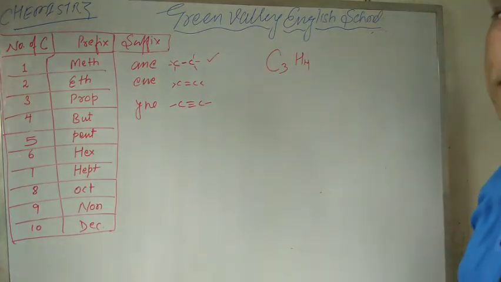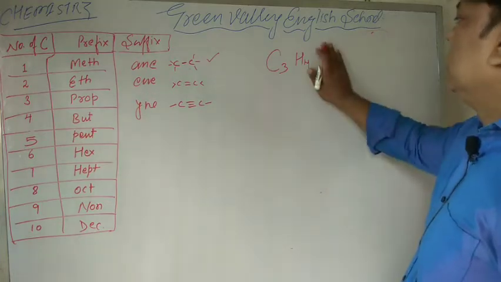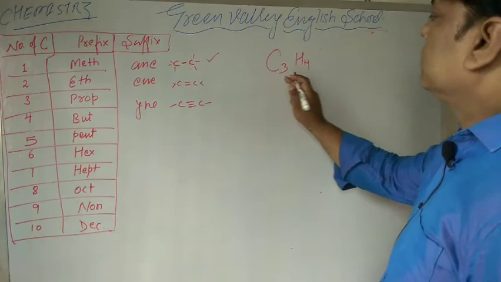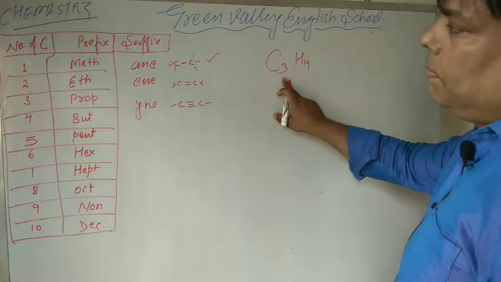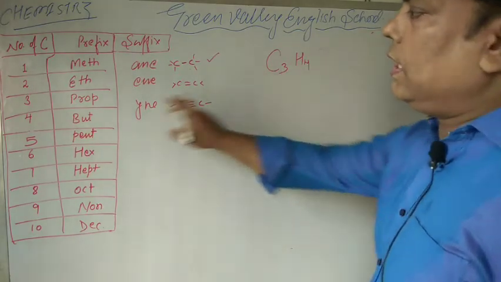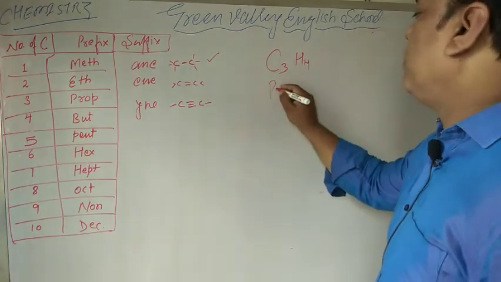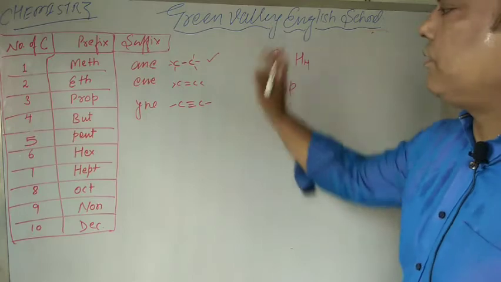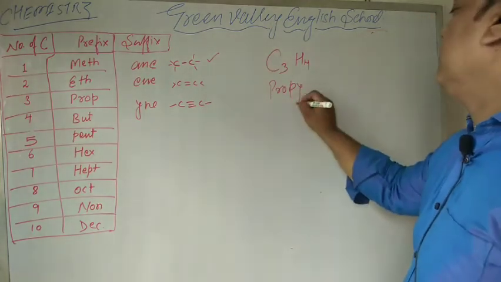What is the name of that compound? There is a triple bond between carbon and carbon. The number of carbons is 3. For 3 carbons the prefix is prop, right? For a triple bond our suffix is yne.